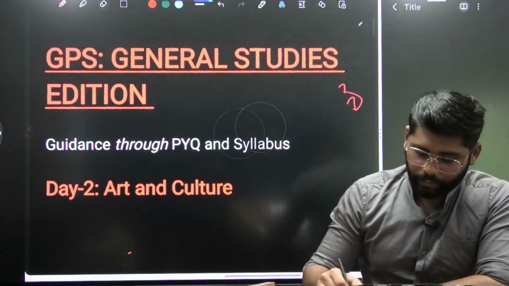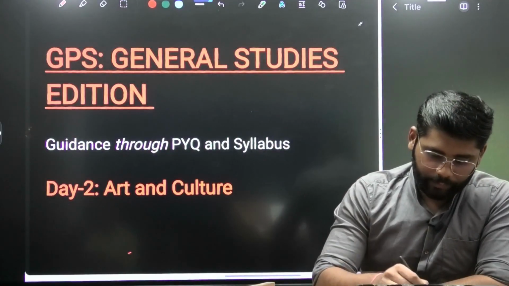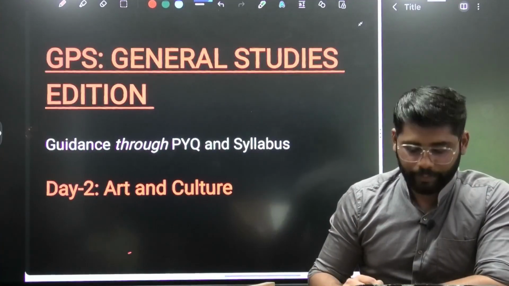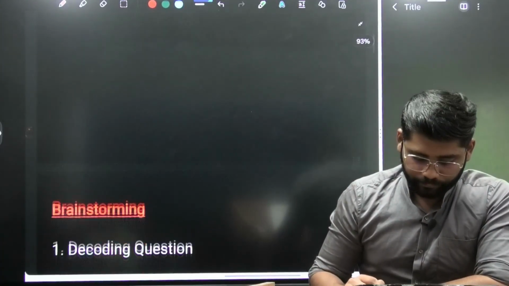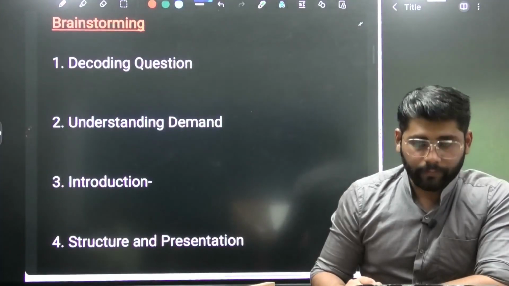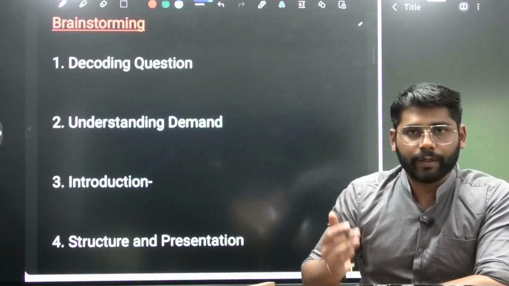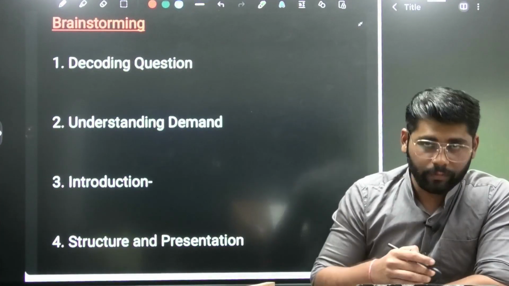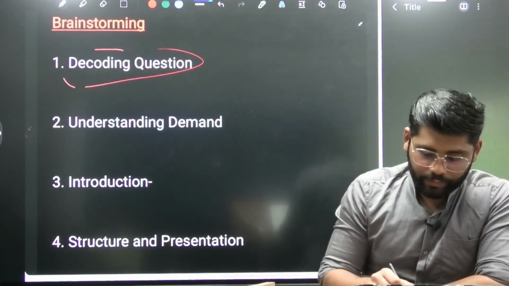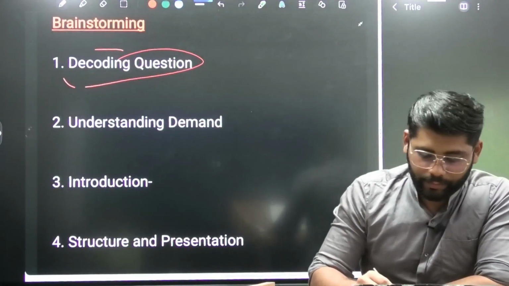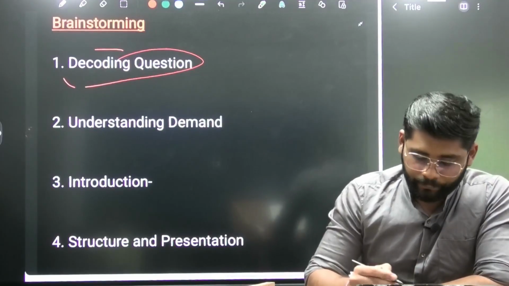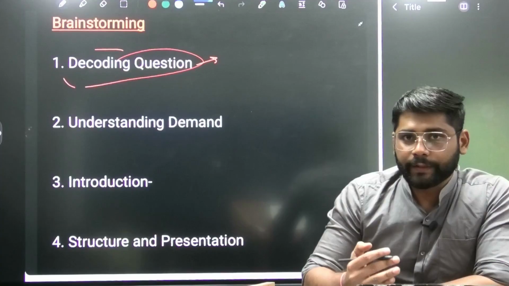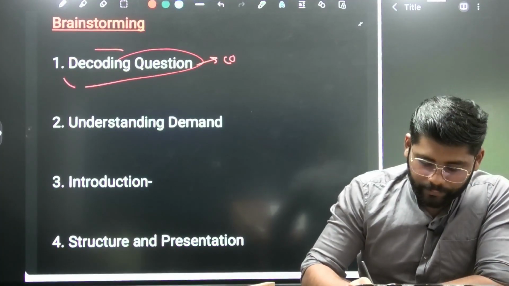We are seeing the previous year questions of art and culture, and we have found some themes. Before going to the themes, we'll see generally how we are going to conduct this session. First, our focus when we see the question is decoding the question. When we decode the question, we usually see 3 things: the context,